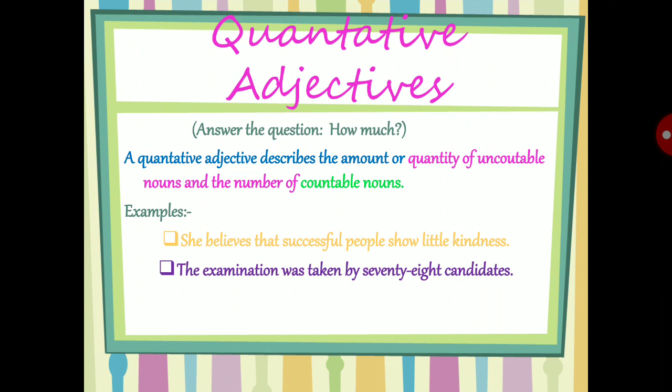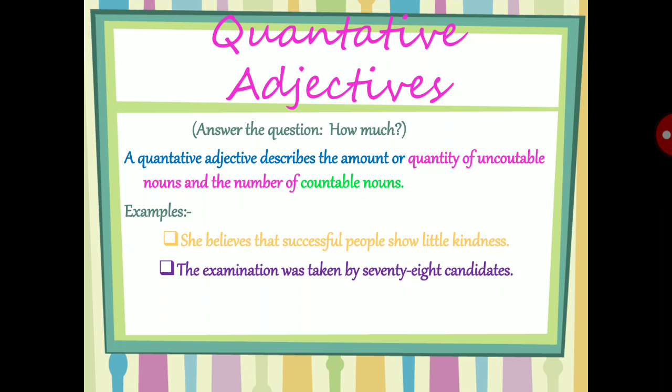Okay, for example, you can see: she believes that successful people show little kindness. Here the quantity being shown is little, and it is describing successful people.